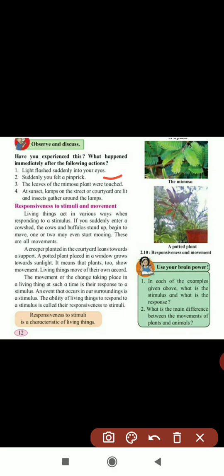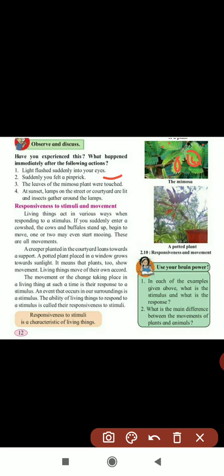If you touch this mimosa plant, it folds all its leaves. If you touch it like this, it folds all of them. It also shows movement.